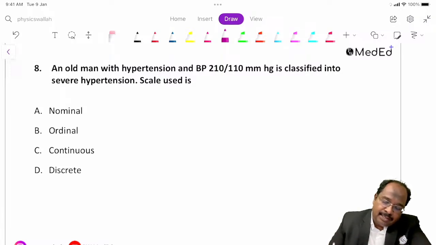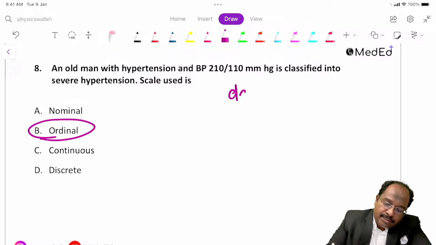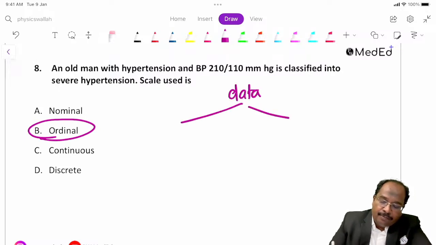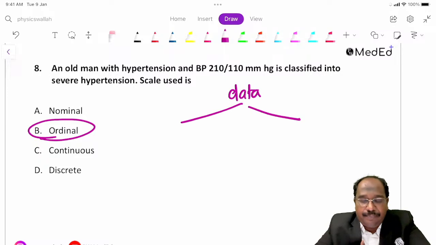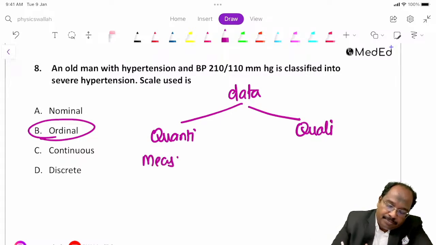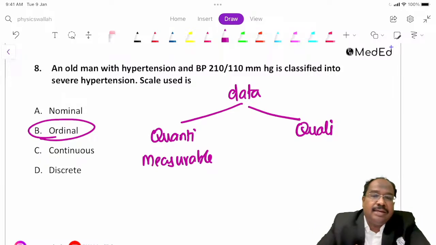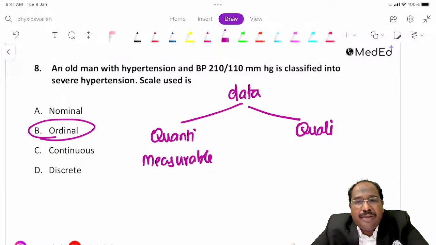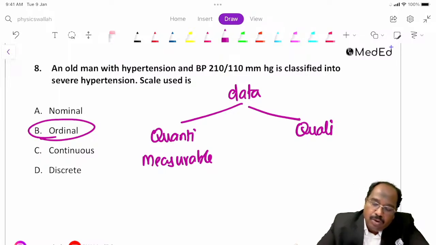This is ordinal. Any information I am collecting from you is data. So we have 2 types of data, quantitative and qualitative. Quantitative means measurable. Anything that is measurable, height, weight and all, comes under quantitative.